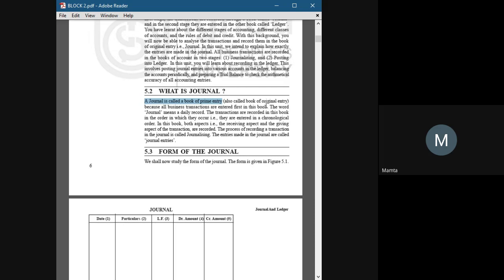If the sale of goods happened at 3 p.m., then it will be recorded at 3 p.m. only. And if the purchase of raw material took place at 5 p.m., then it will be recorded at 5 p.m. only. It should not be that you record the purchase at 3 p.m. and the sale at 5 p.m. It should be in chronological order, whichever transaction was done first should be recorded first. Is it clear?